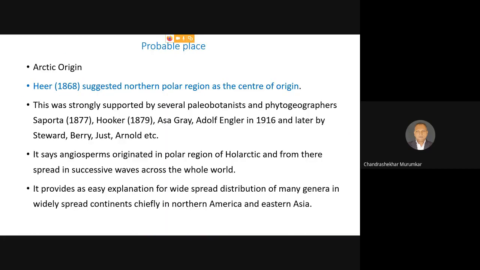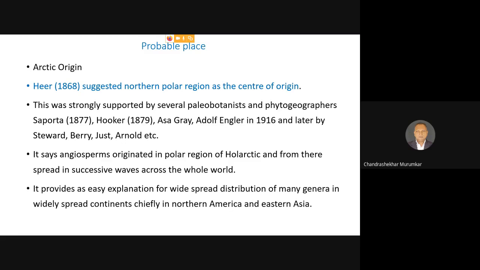Now when we go ahead, several hypotheses have been put forward. Hypothesis means these were the claims made by different scientists. Now let us go through some of the claims. The first claim was the Arctic origin of angiosperms. You know that there are 2 regions, the North Pole and the South Pole. At the South Pole we have a landmass, known as Antarctica, whereas at the North Pole again there is no land, but it is covered with snow.